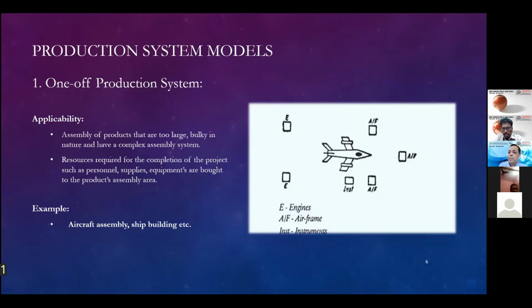Just like in the case of plane, you're building a big plane, you can't have the plane going through a conveyor or anything. You can't have it rolling or in a job shop type. Same thing is with the shipbuilding yard. You will have one-off production where all the resources will come near the final product expected.